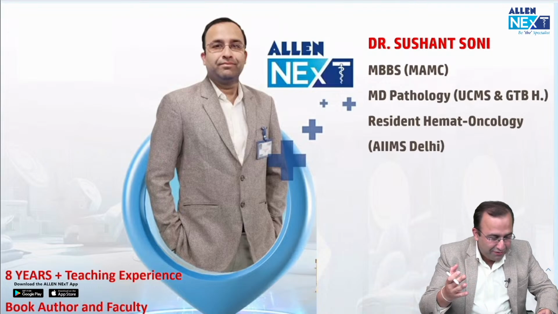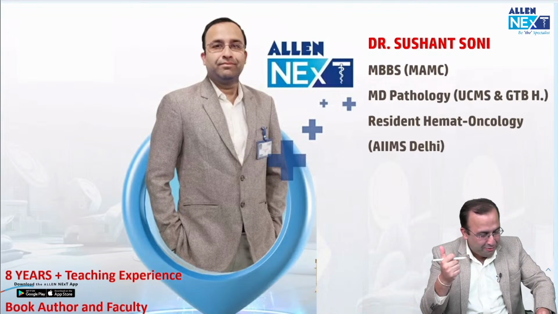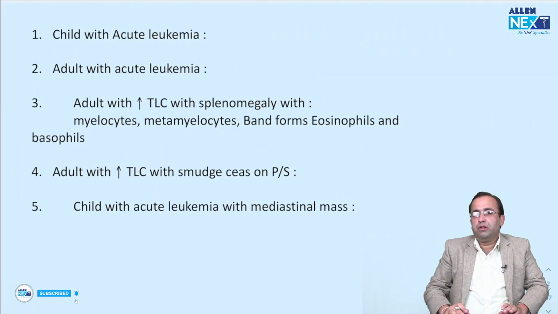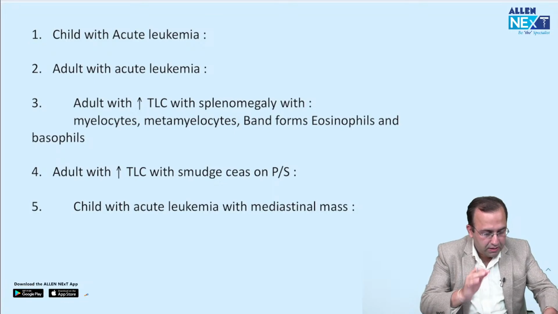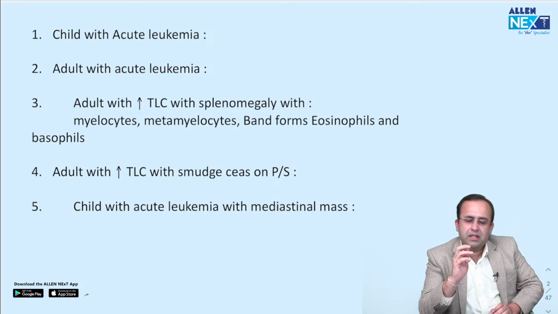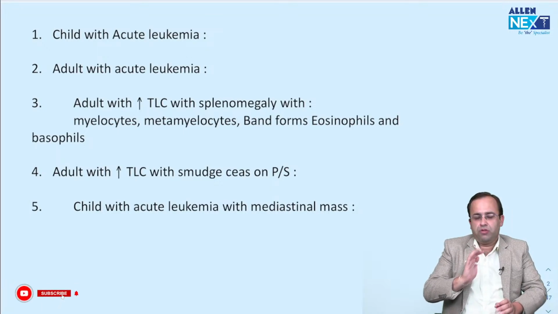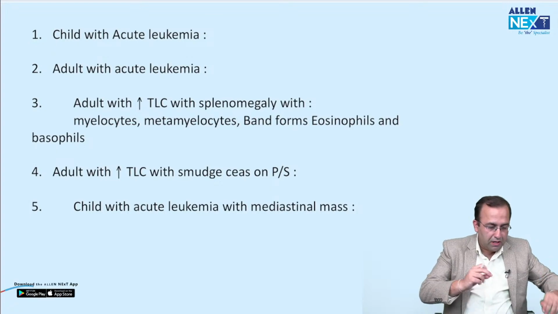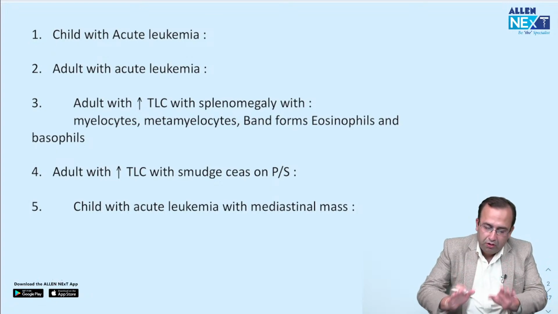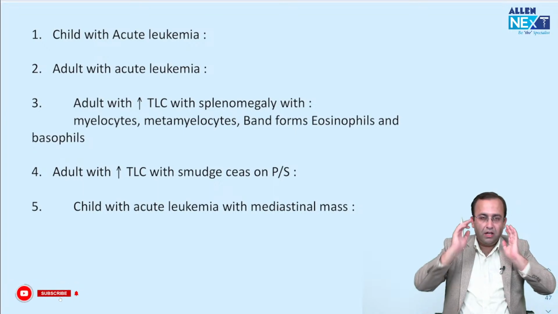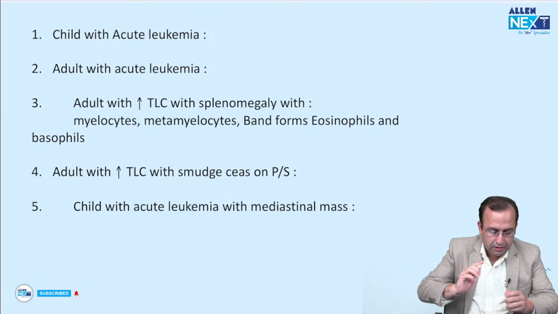Let us start with our content, starting with oncohematology or blood cancers. I have kept this in the beginning because every paper you get 2 to 3 questions and we tend to get confused also. So, child with acute leukemia, diagnosis? Keep on telling me the answers side by side. I will be giving you the PDF at the end of the session also, so absolutely don't worry about anything. Just keep your mind focused and keep on telling the answers.